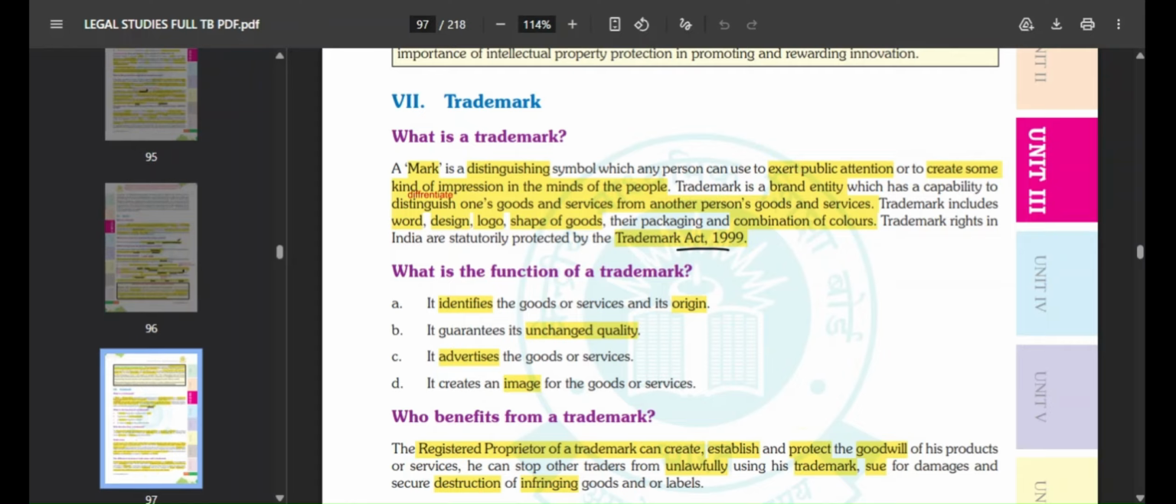How do you identify a brand? From its design, logo, shape of good, word, whatever, all comes under trademark. It advertises the good or service just by showing the logo only. It acts like a promotional tool. It is like an advertisement for your product. And lastly, it creates an image for the goods or services.